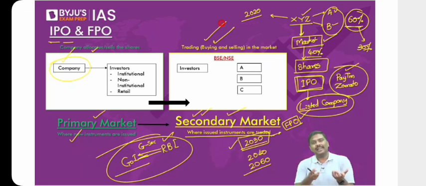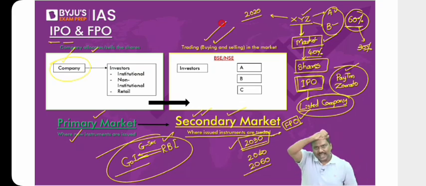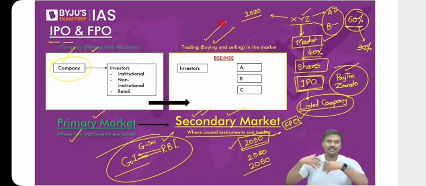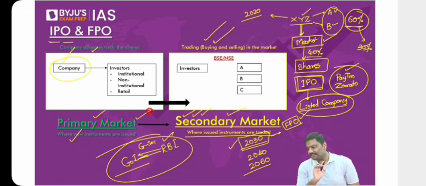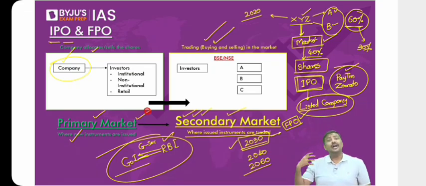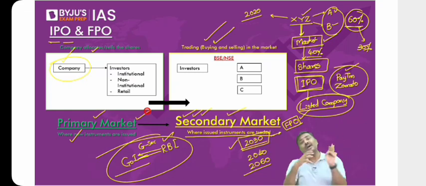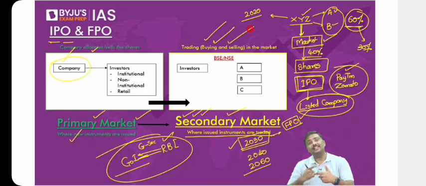Again, the idea of a primary market and secondary market is not just associated with shares. It's a concept. Primary means the instruments are coming from the issuer. Secondary means the market already has instruments and we are trading these instruments now. That is basically the idea of a primary and secondary market. Now, who is allowed to invest in this primary market? You are allowed to invest, I am allowed to invest, banks and mutual fund companies are allowed to invest. Many other investors are allowed to invest in the primary market. We are also allowed to trade in the secondary market.